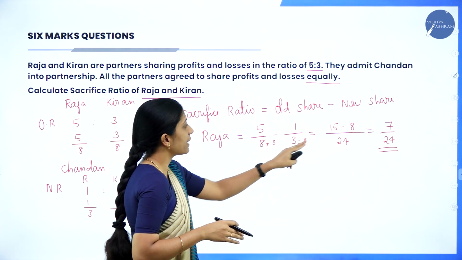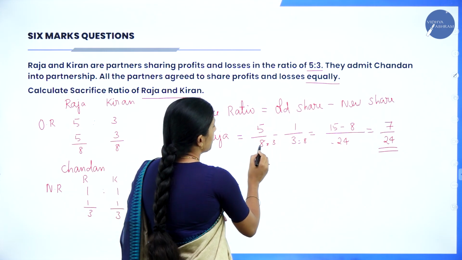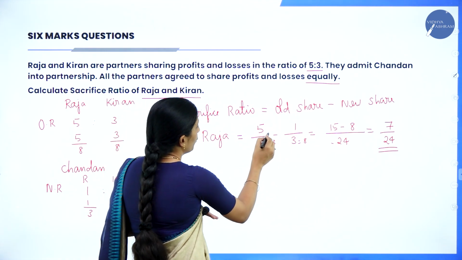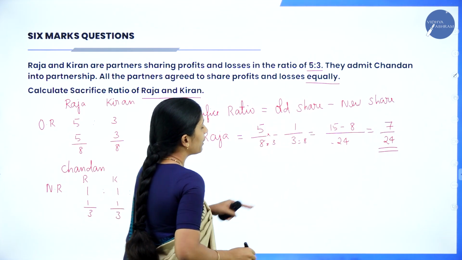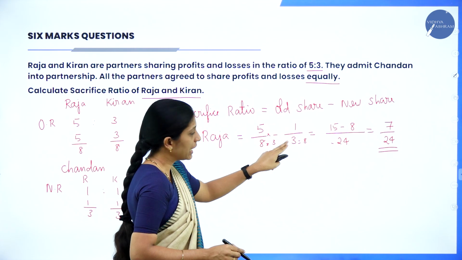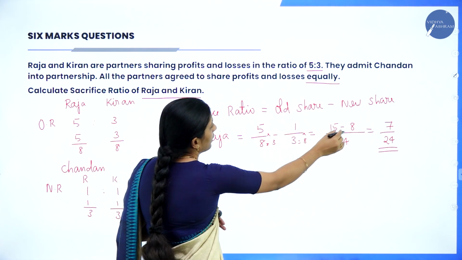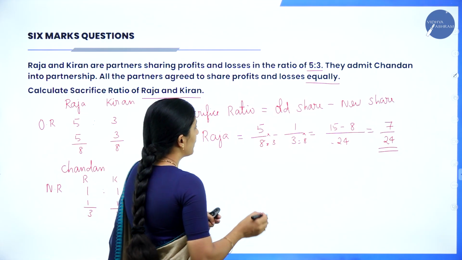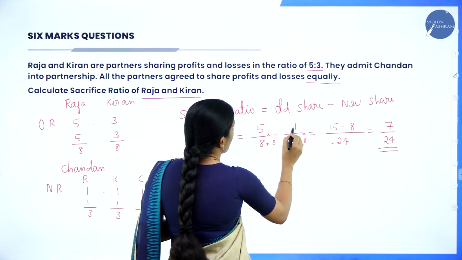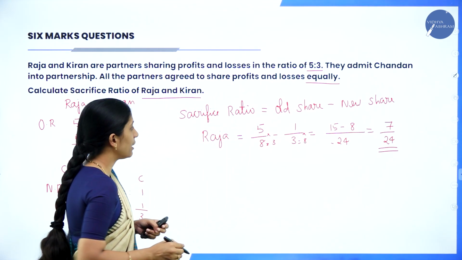Or the other way, you can find the LCM of 8 and 3, which is 24. Is 24 divisible by 8? Yes, 8 3s are 24, so 3 into 5, 5 3s are 15. Is 24 divisible by 3? Yes, it is divisible by 8, so 8 into 1 is 8. Or you can cross multiply: 8 3s are 24, 5 3s are 15, 8 1s are 8. So 15 minus 8 is 7/24.